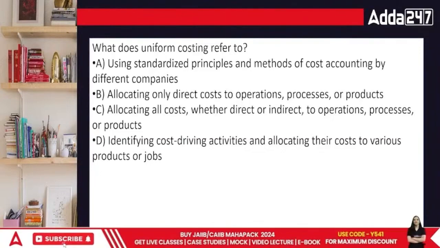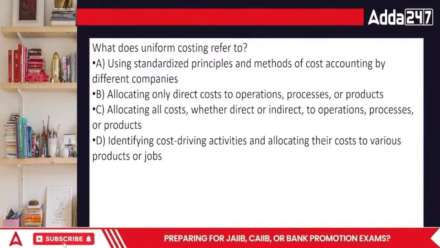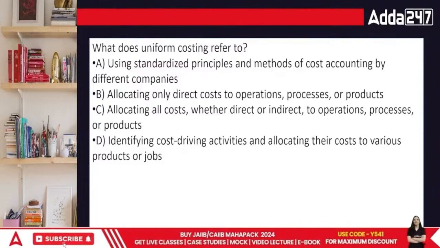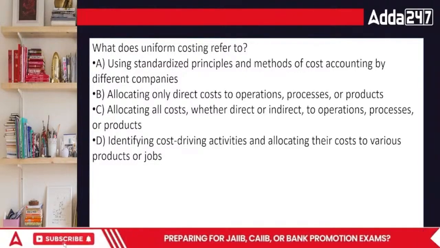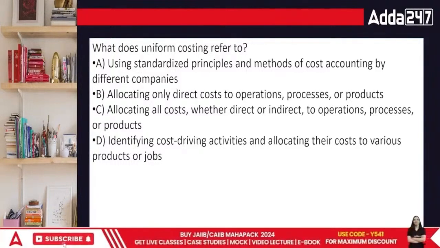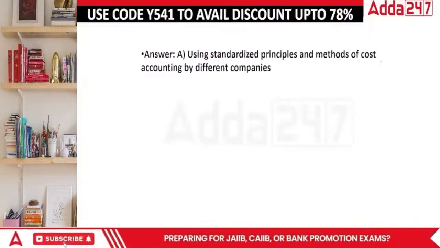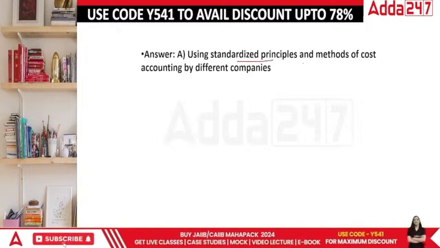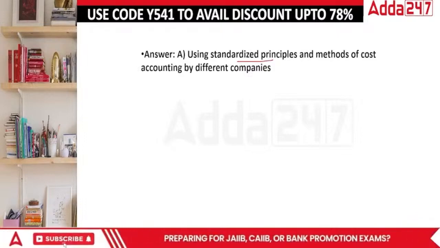Next, what is uniform costing, everyone? Using standardized principles and methods for costing by different companies, allocating only direct cost to operations, processes or products, allocating all costs whether direct or indirect, or identifying the cost driver. Uniform costing can be stated as something related to using standardized principles. The principles are the same for the entire organization, so there's no clash.